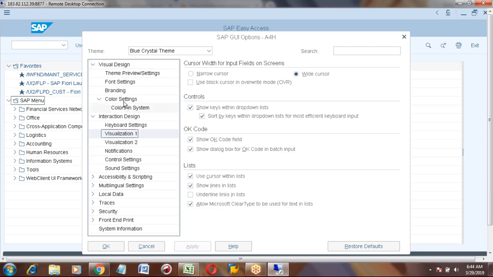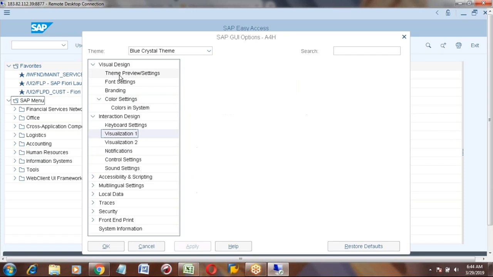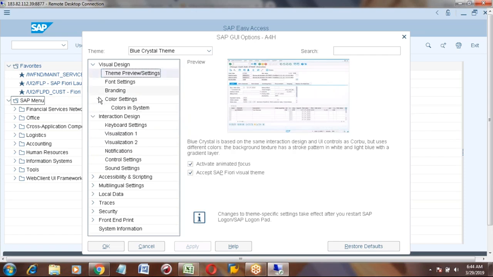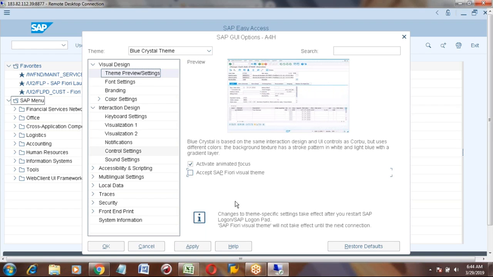Visual design. Yeah, here you can see visual design. Under this there is a theme preview and settings. You can remove this one, the Fiori visual theme. If you remove this one, it will show you as a normal. Just remove this tick mark and apply and OK,